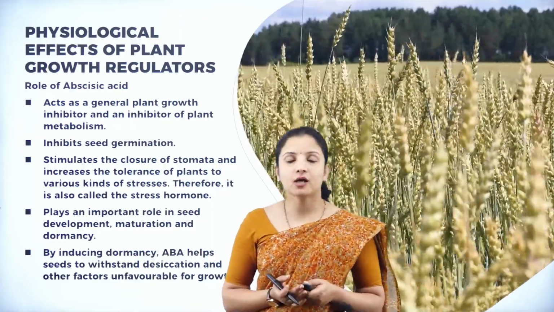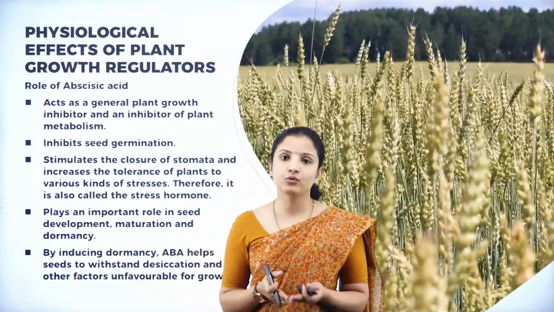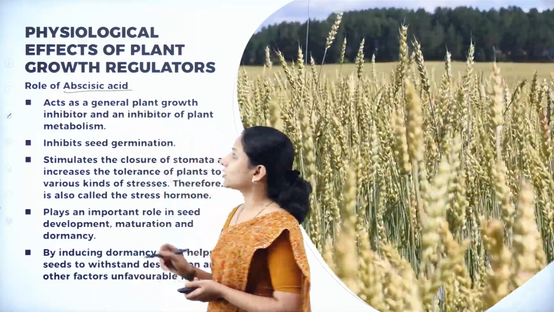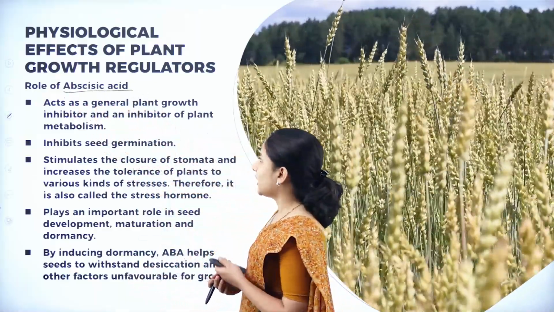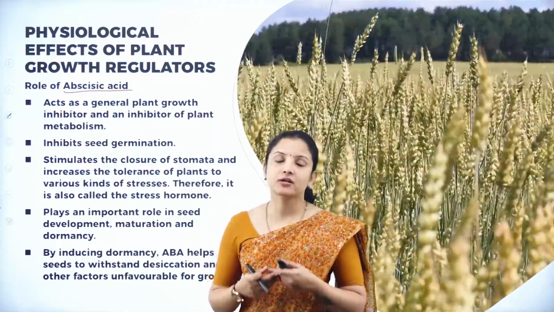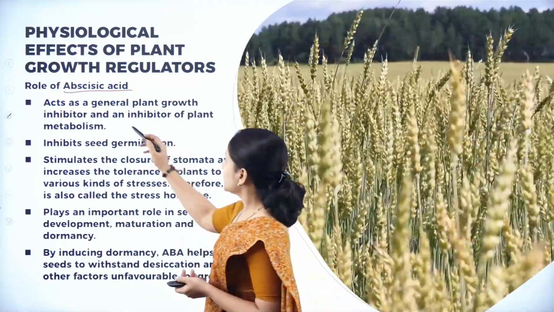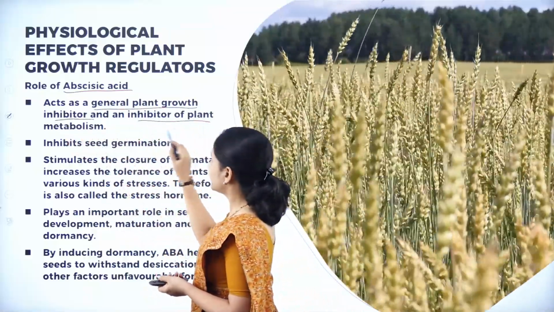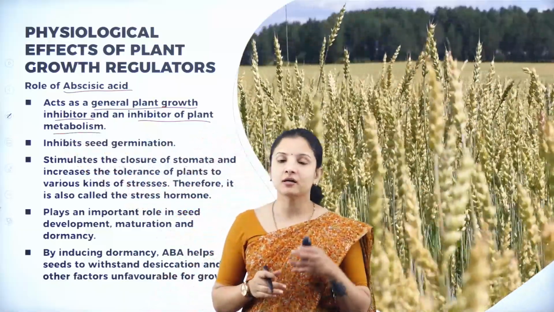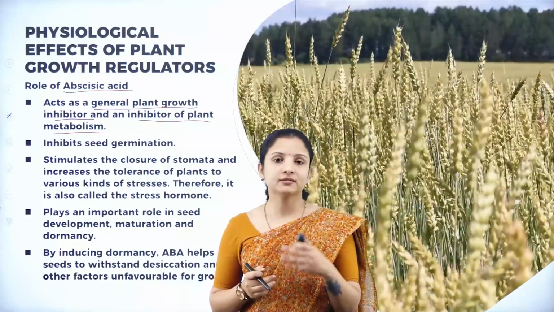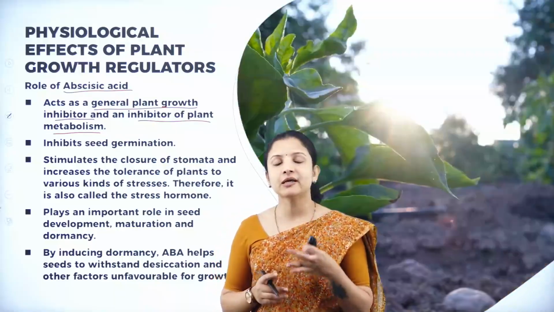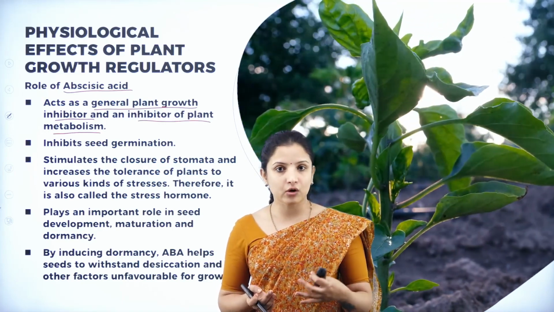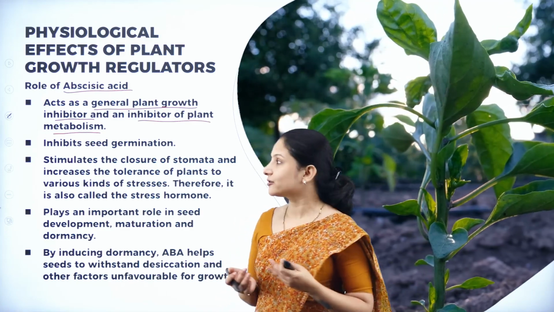Next, one of the important hormones that comes under group 2, the plant growth inhibiting hormones, is abscisic acid. So we shall see what is the role of abscisic acid. Abscisic acid acts as a general plant growth inhibitor and inhibits the plant metabolism. That is, whatever metabolic pathways are going on in the plant, it brings a halt to that particular process. And if these metabolic processes are not occurring properly, then obviously the plant growth will not occur properly. So that is why it is called a plant growth inhibitor.